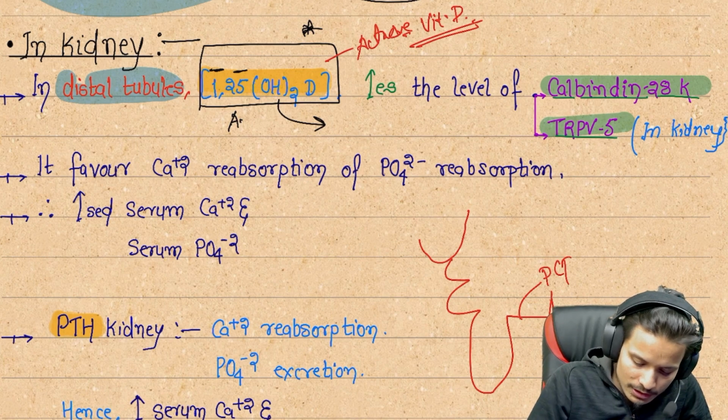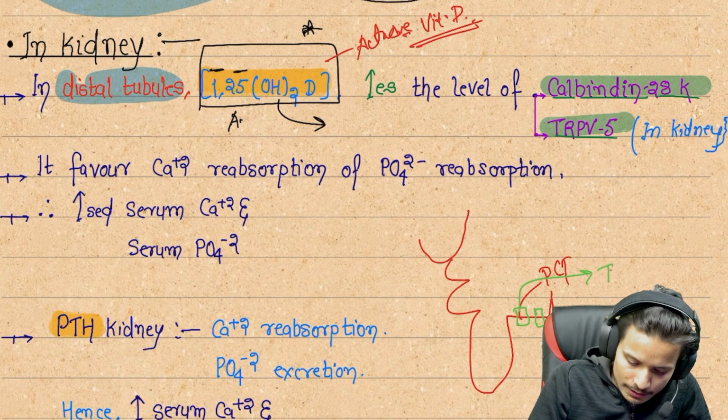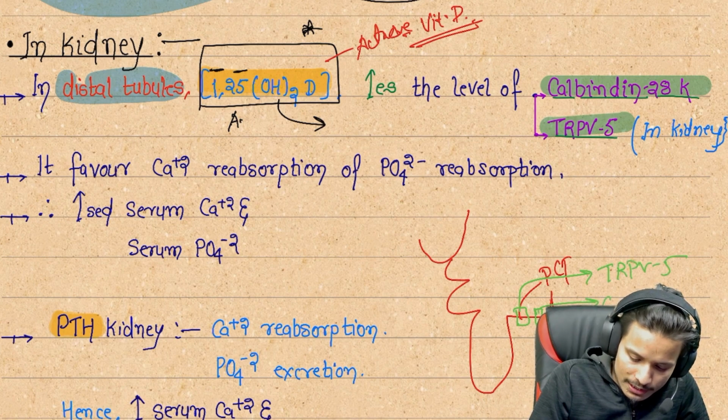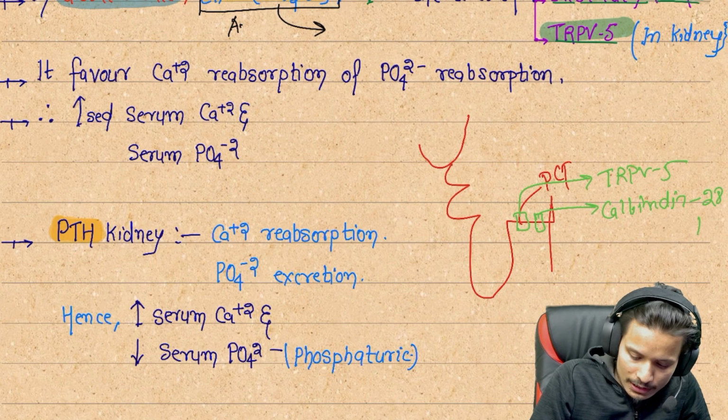Here we are going to synthesize two more proteins. One is called TRPV5 and another one is called calbindin 28K.